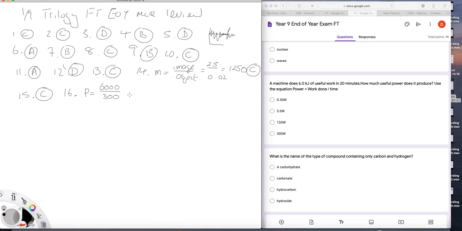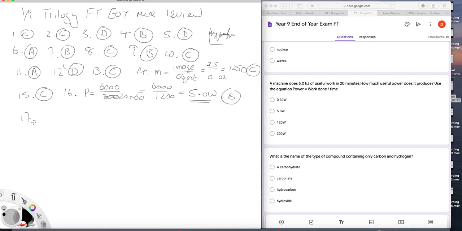sorry, 20 times 60, which is 1,200. So 6,000 divided by 1,200 gives you 5 watts. So that's B.